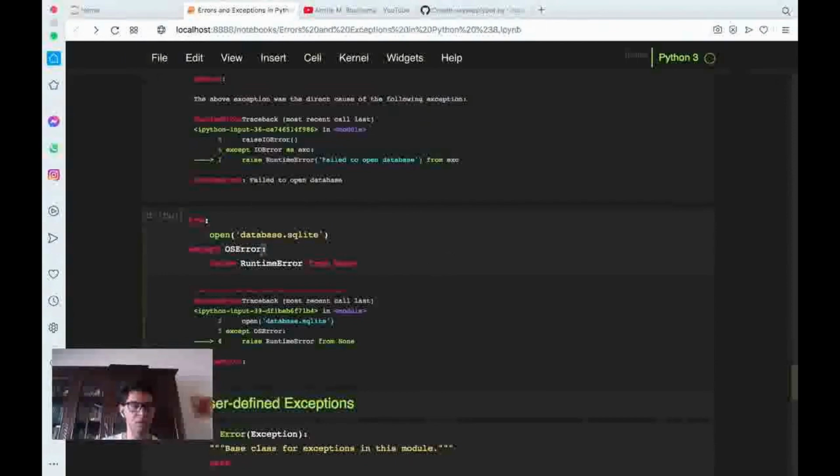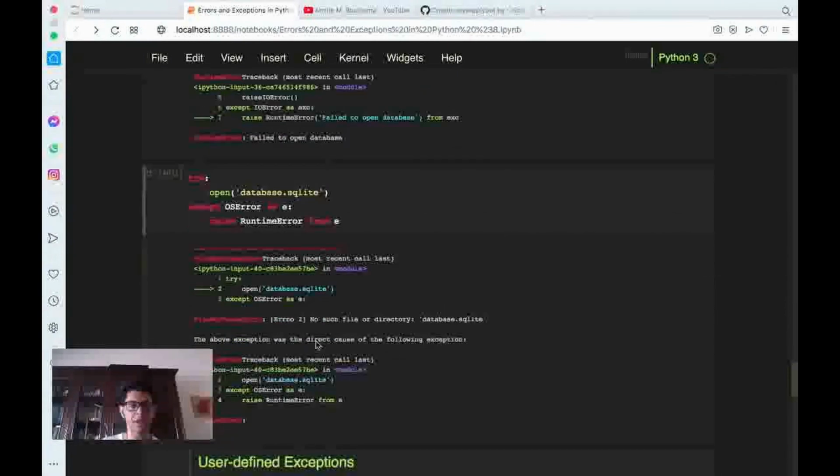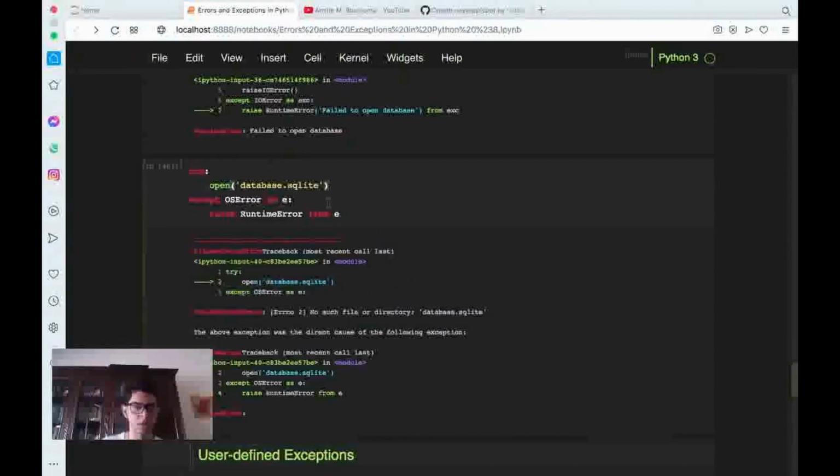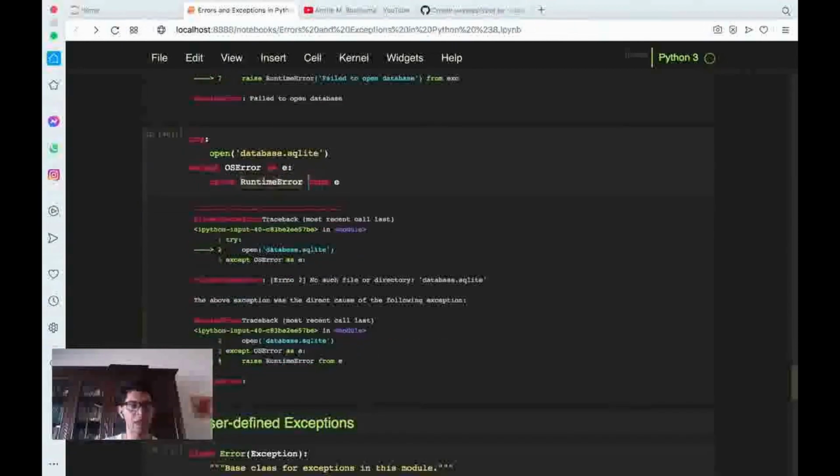Or we can do like we have done before, as E, and we do this from E, and we will say, okay, now we really chain everything. If we don't chain, we'll have the last one, but if we chain them, we'll have, okay, we have file not found, it's the OSError, and the exception above was the direct cause of the following exception of this RuntimeError. So this RuntimeError came after this OSError. So this is basically how to chain those errors.